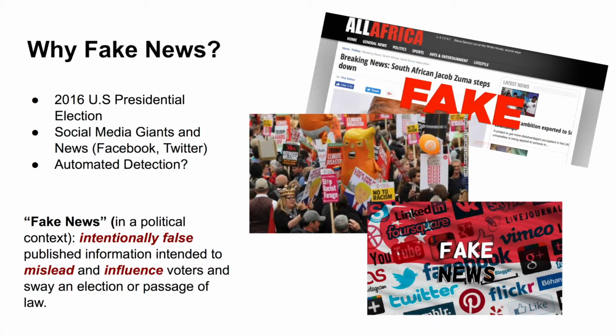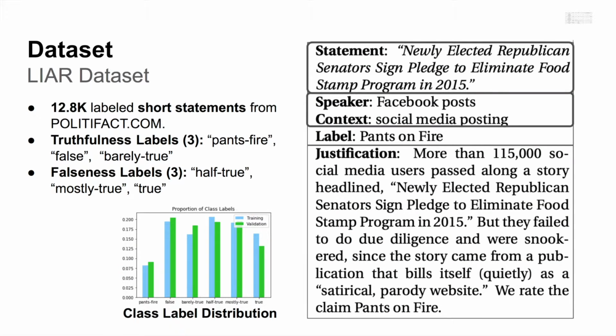There are strong indications that false information was weaponized at an unprecedented scale during the 2016 US presidential campaign, with the help of social media giants Facebook and Twitter. Fake news in a political context can be defined as intentionally false published information intended to mislead and influence voters and sway an election or passage of law. With billions of users globally and a large majority of Americans using these platforms, the rate at which fake news can spread is faster than ever.